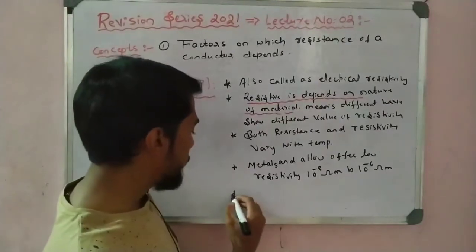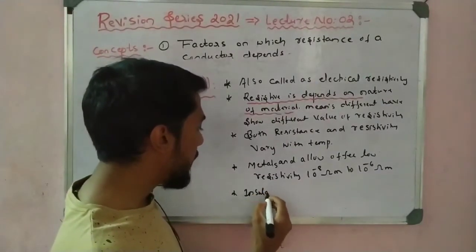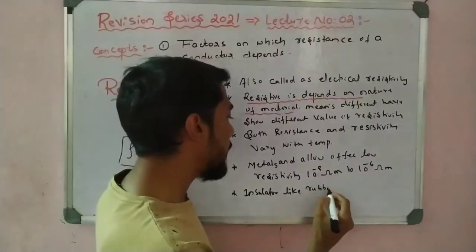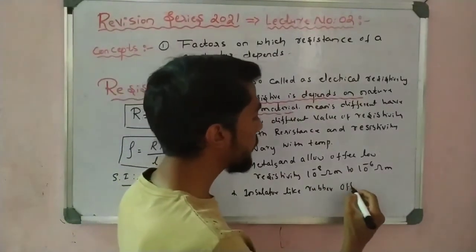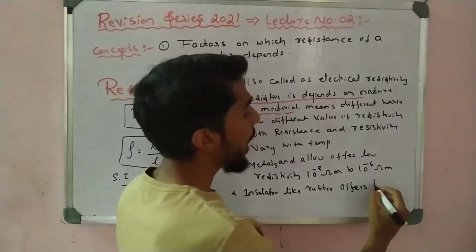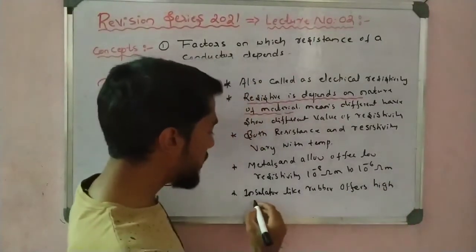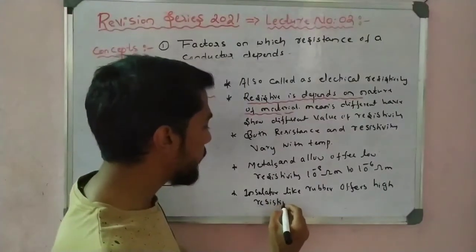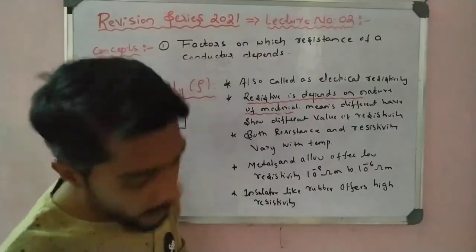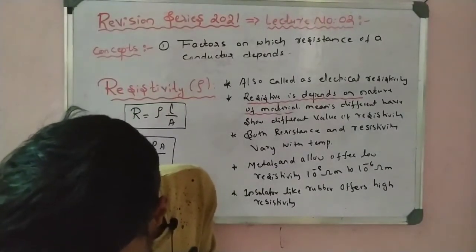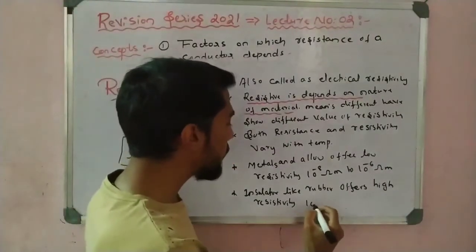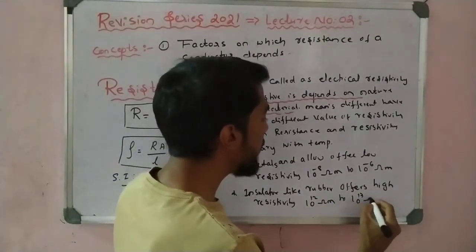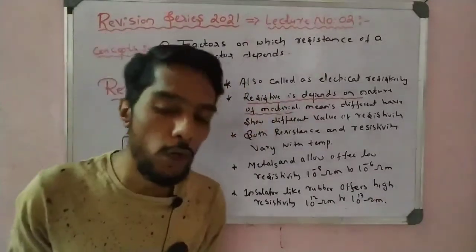And insulators like rubber offer high resistivity. That is why it is called a bad conductor. How much is it? If they ask me, it is in the range of 10 to the power 12 ohm meter to 10 to the power 17 ohm meter. That point you have to remember.